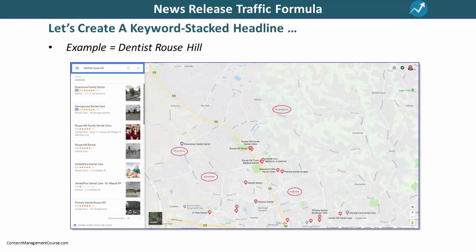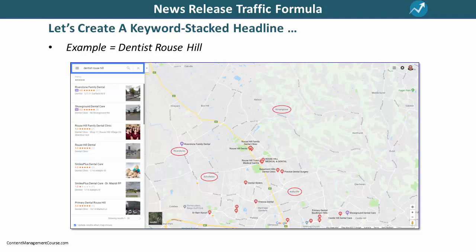Now that you understand how the KASH formula works, let's go through an exercise to create a keyword-stacked headline of your own. Remember, all you need is your brain. For this example, we'll create a news release headline for a dentist or a dental clinic in the suburb of Rouse Hill. Here's how we might start the process.